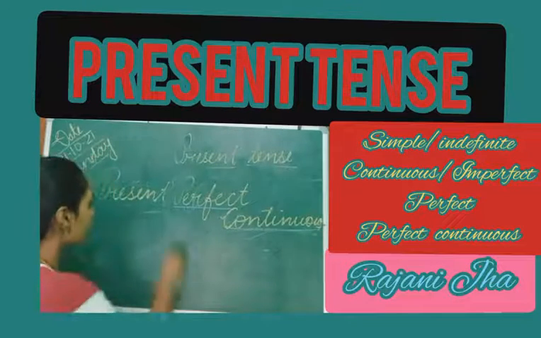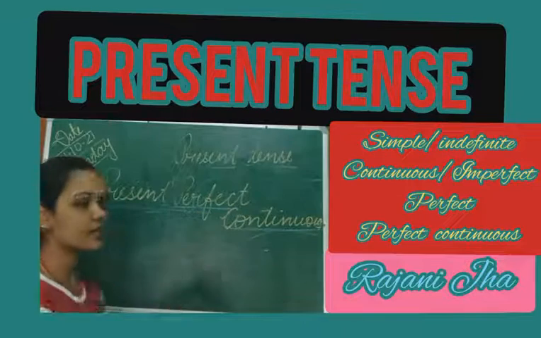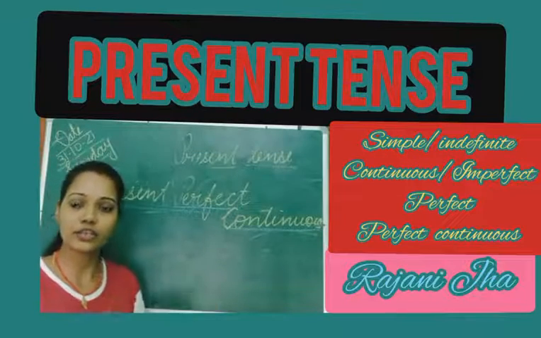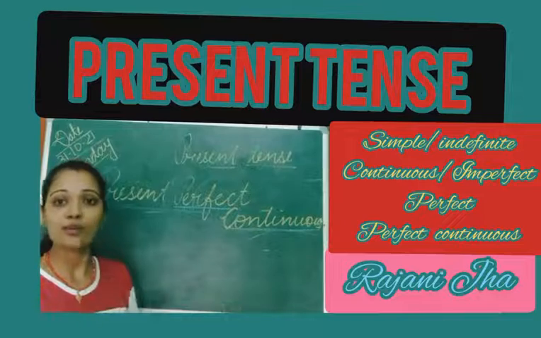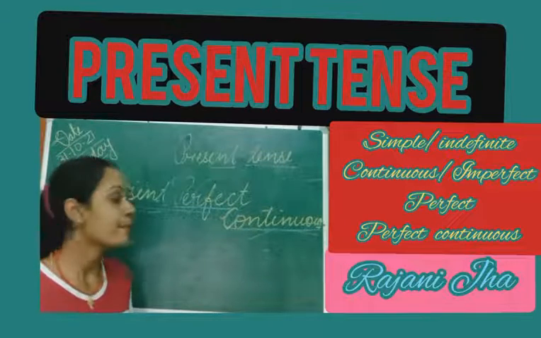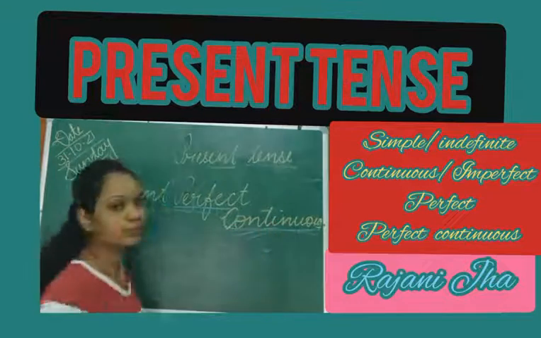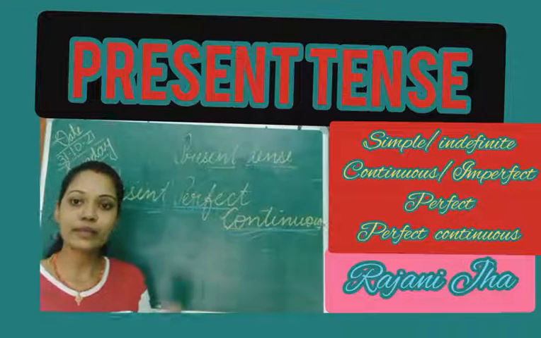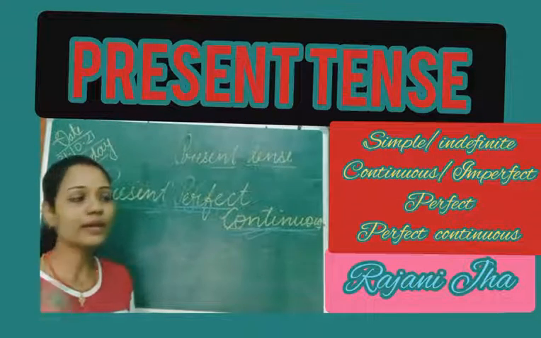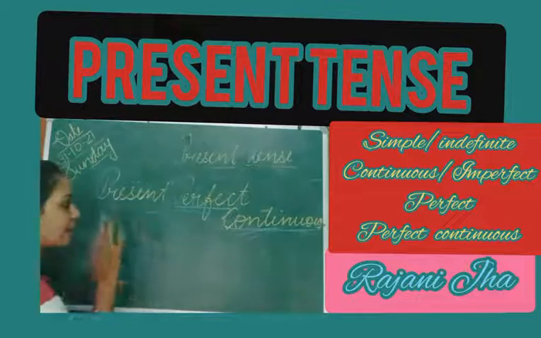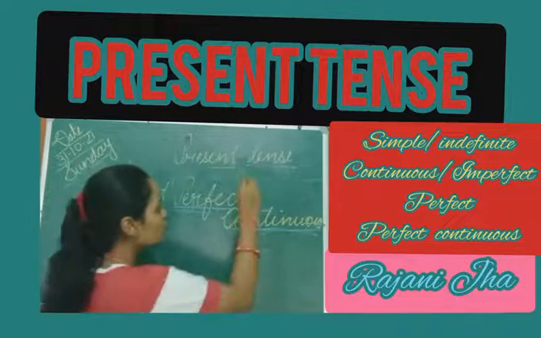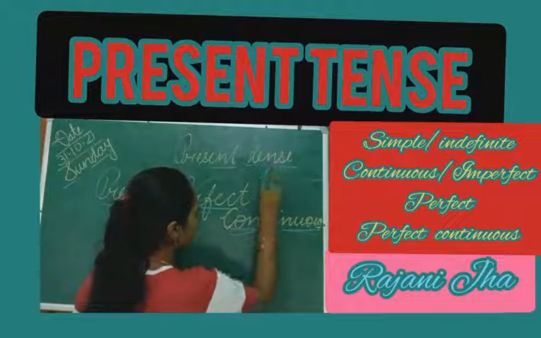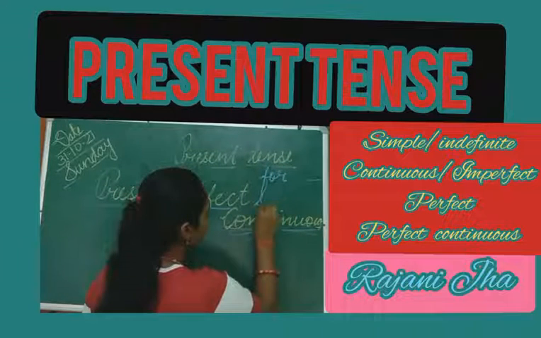Okay, so it talks about the action which has started in the past, maybe yesterday, 2 days ago, 3 days ago, 1 year ago, doesn't matter, but it yet continues, and we don't know when it will be stopped. So what happens, we generally indicate this sentence with two things, either for or since.